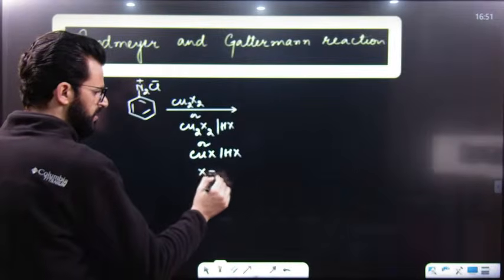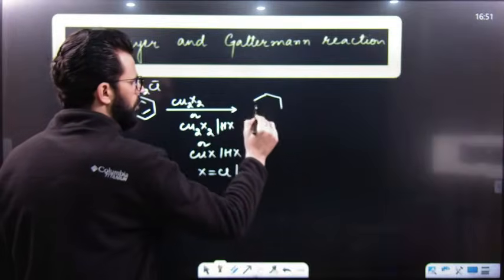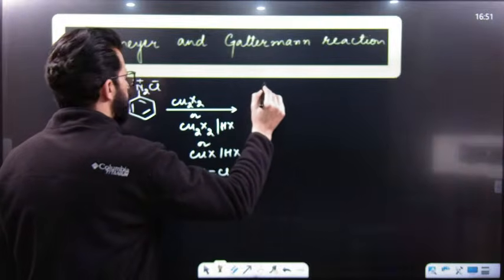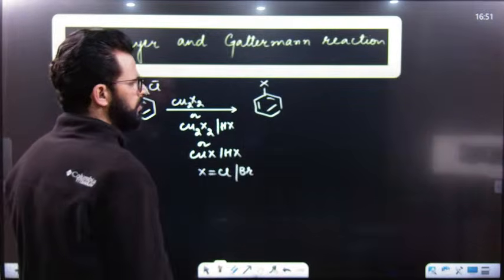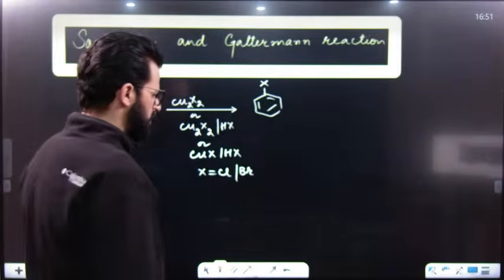X can be either Cl or Br, resulting in the formation of either chlorobenzene or bromobenzene, depending on whether X is Cl or Br.